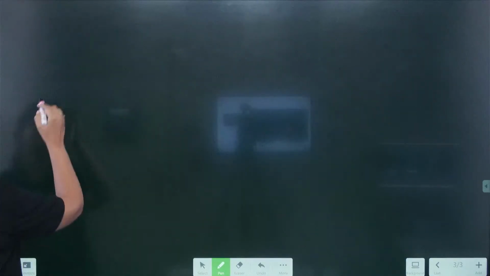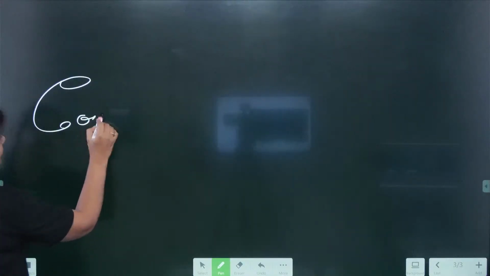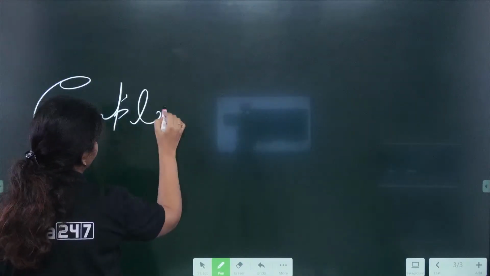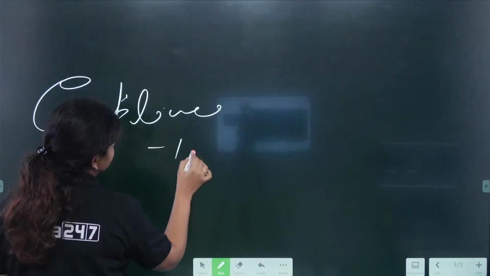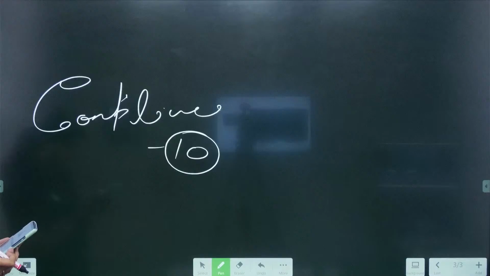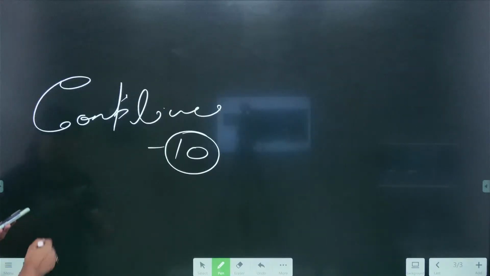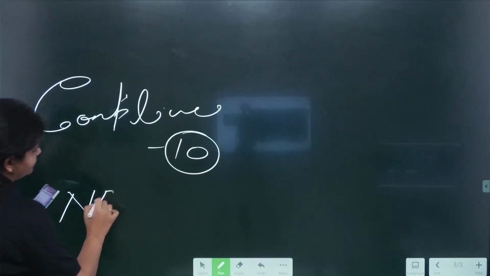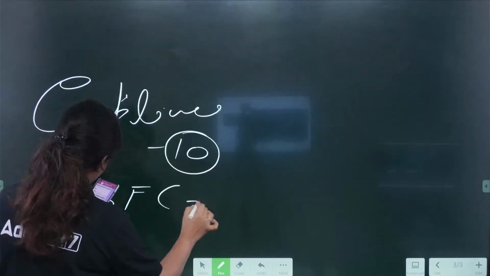There were many questions from module D, that is related to compliances. Around 10 questions were asked from the compliance chapter, so there was a lot of weightage from module D. And NBFC, again there were repetitive questions from the NBFC compliances.